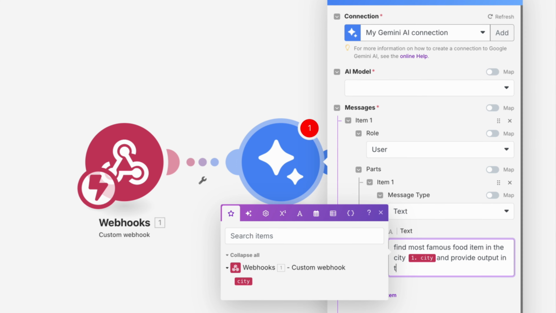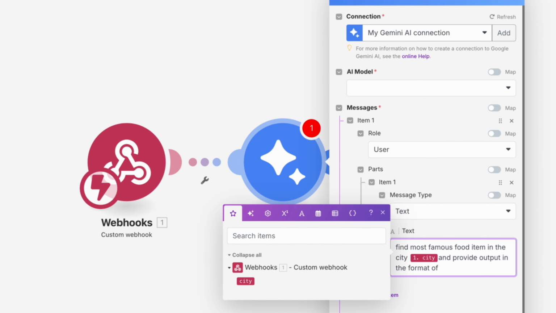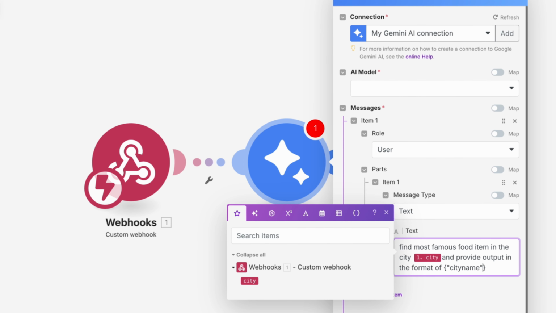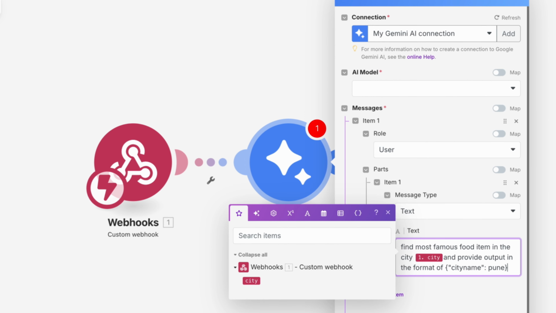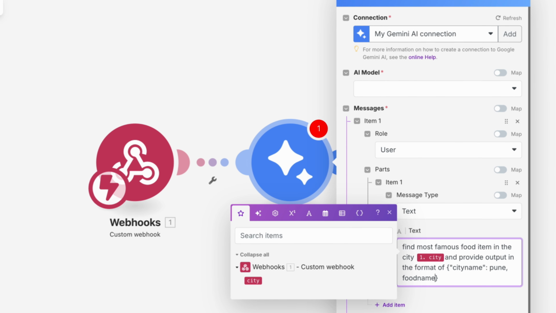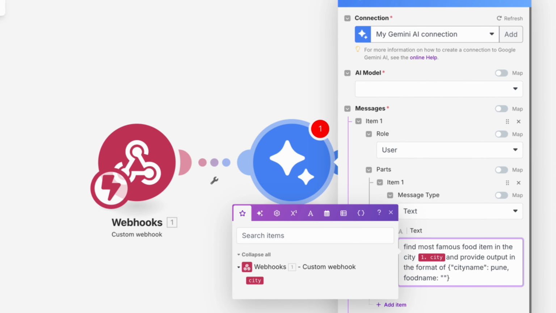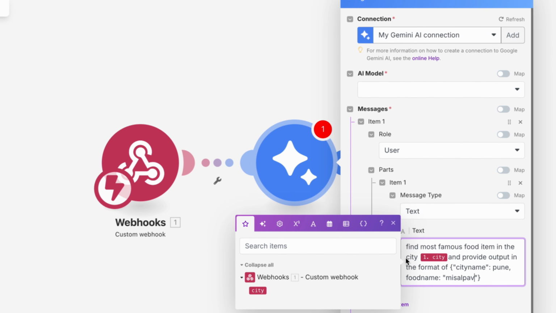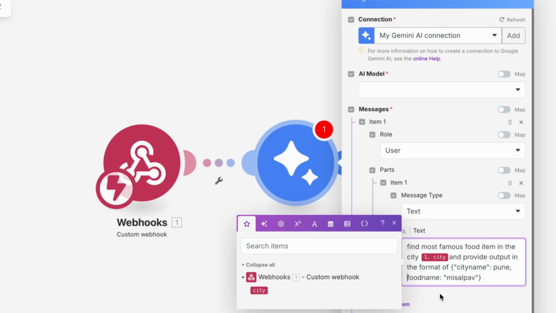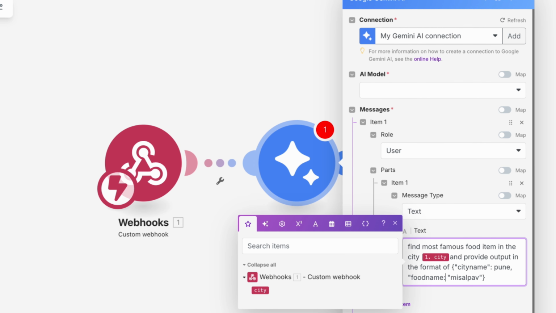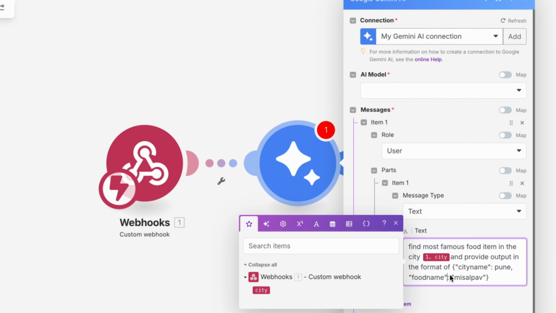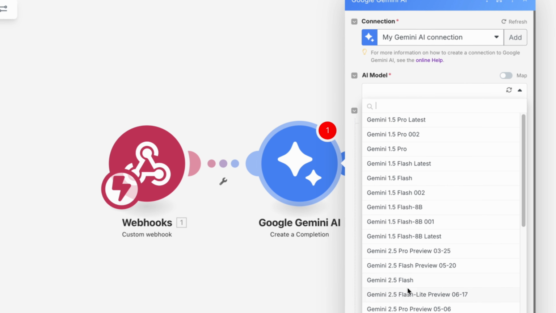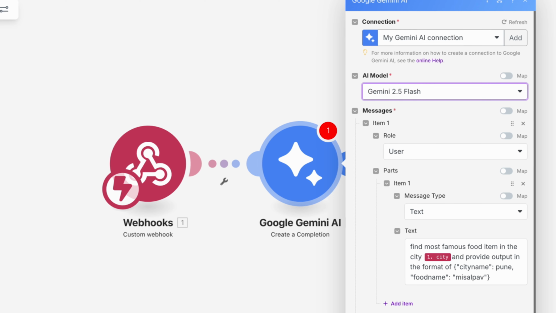And I will say and provide output in the format of a JSON format. So I will say city name is Pune and food name is, I'll say, misal pav. So now I defined the format how it should look like. So our LLM will provide the output in this format. So I will close it.